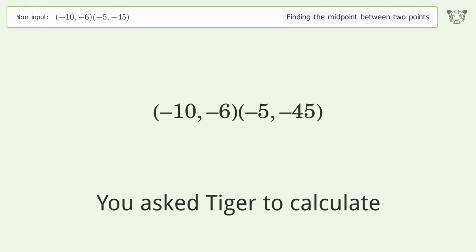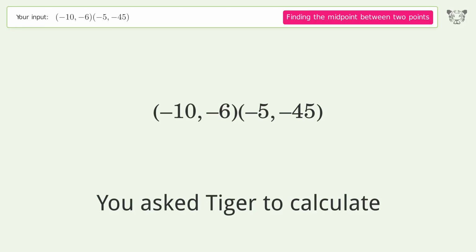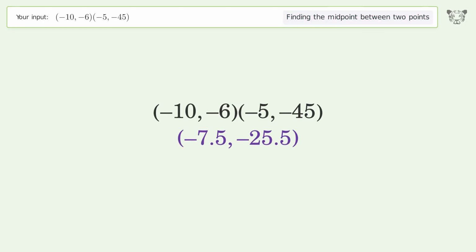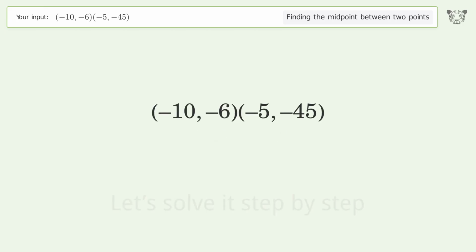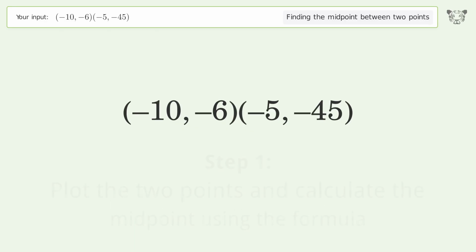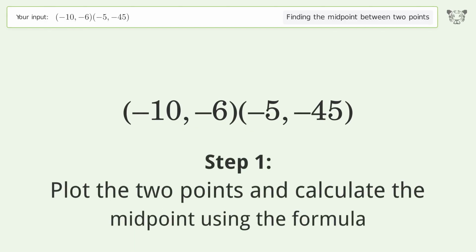You ask Tiger to calculate. This deals with finding the midpoint between 2 points. The midpoint between the 2 points is -7.5, -25.5. Let's solve it step by step. Plot the 2 points and calculate the midpoint using the formula.